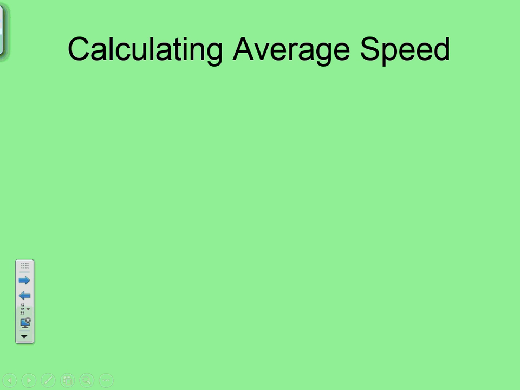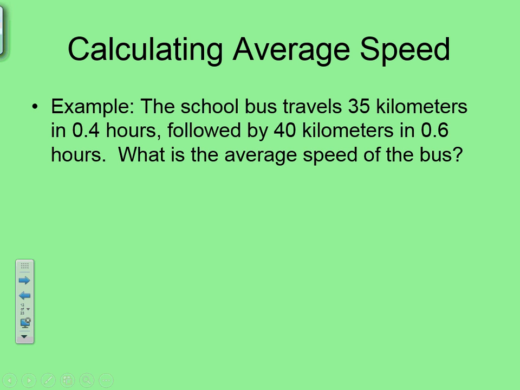All right. Calculating average speed. Here's our example. A school bus travels 35 kilometers in 0.4 hours, followed by 40 kilometers in 0.6 hours. What is the average speed of the bus? Now, when we're solving for speed and velocity, the two are interchangeable.